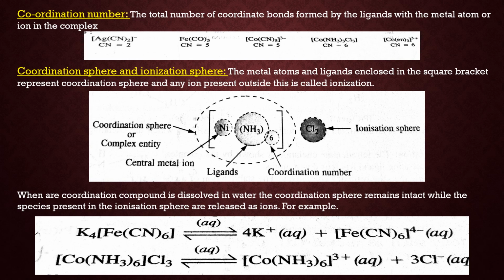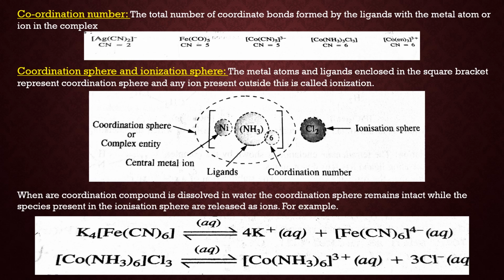Now the second term is coordination sphere or ionization sphere. Now see the figure. The entity enclosed in the square bracket is called the coordination sphere or complex entity, and the outside species is called the ionization sphere. Here Cl2 is the ionization sphere. Now in the coordination sphere, the central metal atom is present, like nickel. Ligands are present, that is NH3, 6 ligands are present and all the ligands are monodentate. So the coordination number is 6.